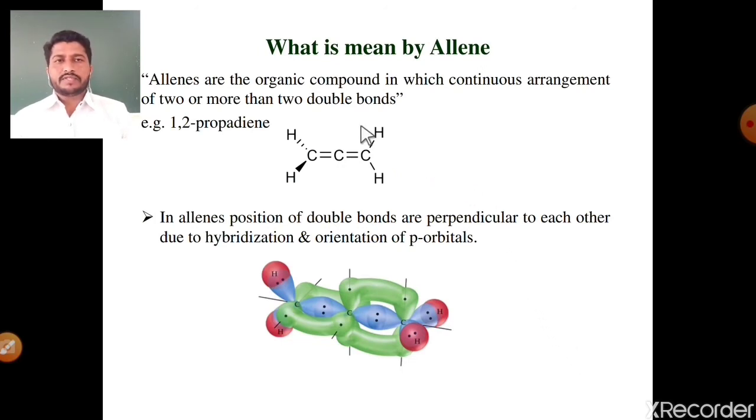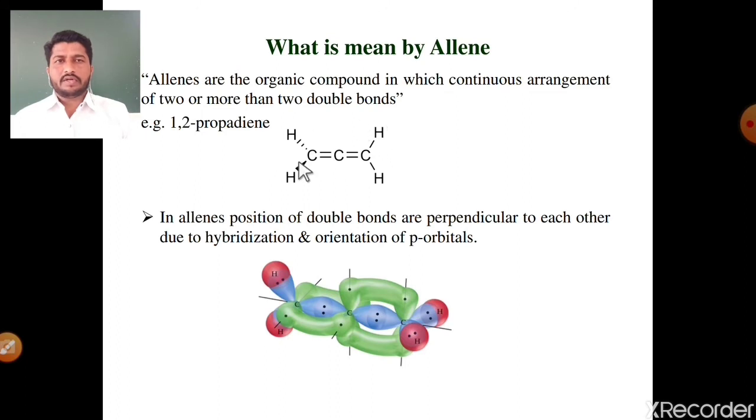First, before starting the stereochemistry of allene molecules, it's very important to understand what is meant by an allene molecule. Allenes are organic compounds in which there is a continuous arrangement of 2 or more than 2 double bonds. It's a successive, consecutive, or continuous arrangement of 2 or more double bonds that is called an allene molecule. The first synthesized allene molecule is the 1,2-propadiene molecule.